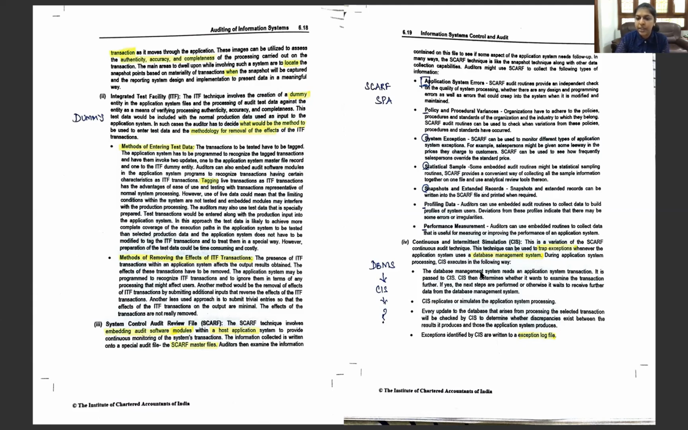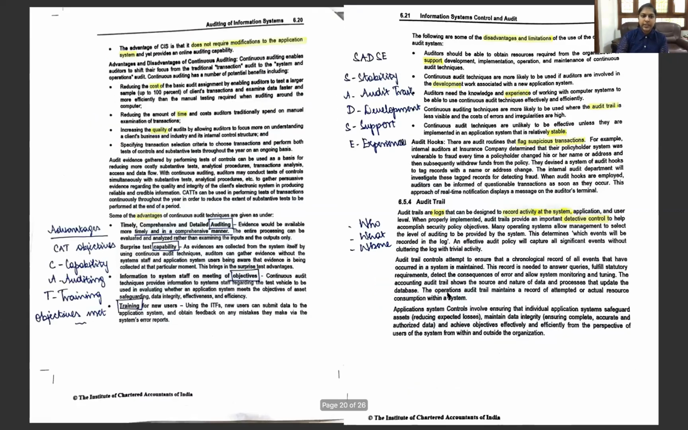Okay, so first the database management system reads an application, then it is passed to the CIS. Then the CIS will question if it should be further examined or not. If it has to be examined, it waits for the DBMS to send more information and then the audit is done. And all these exemptions are written in the exemption log file. This is for CIS.